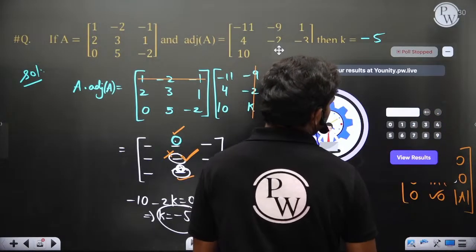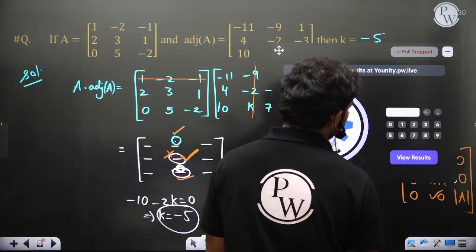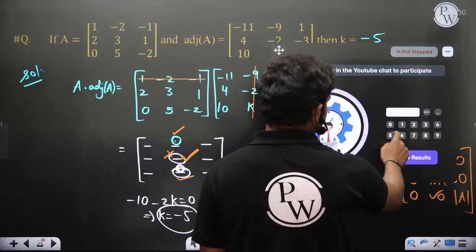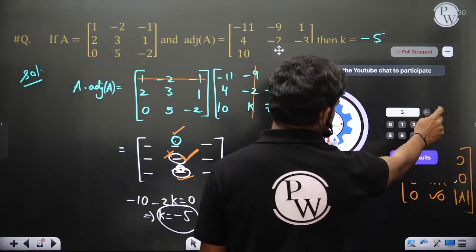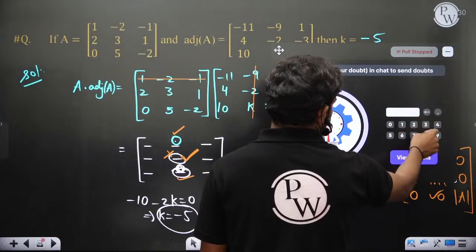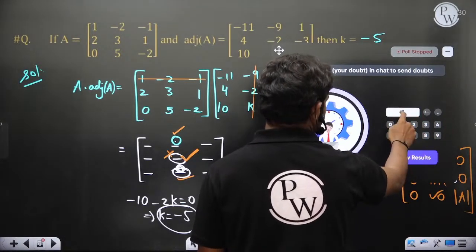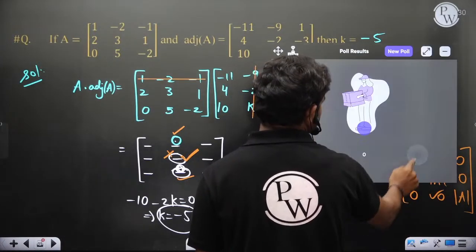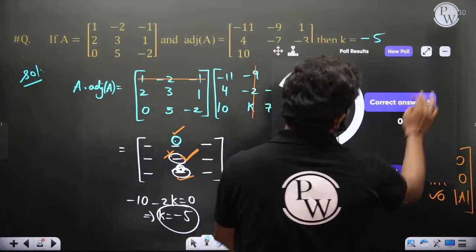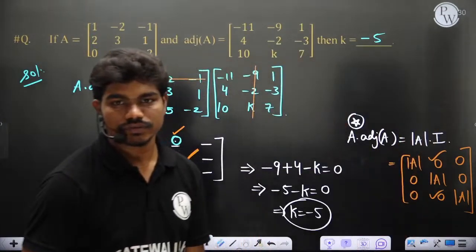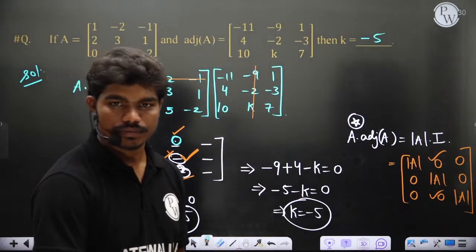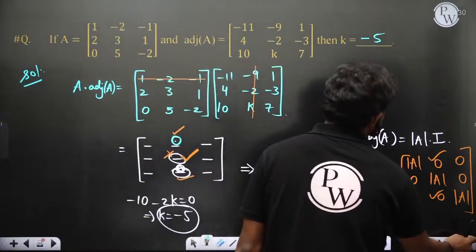Minus 5. Okay, but where is the option for minus 5? Negative numbers cannot be entered. It is 5 with a negative sign, but of course minus 5 is the correct answer. I know this is wrong, but I have seen people entering minus 5. So minus 5 is the correct answer.